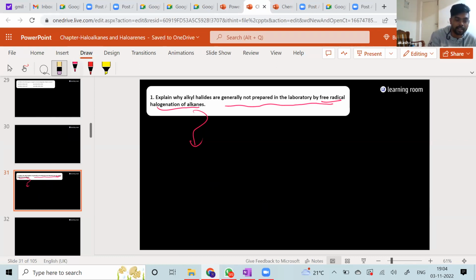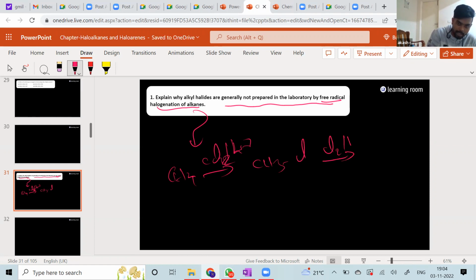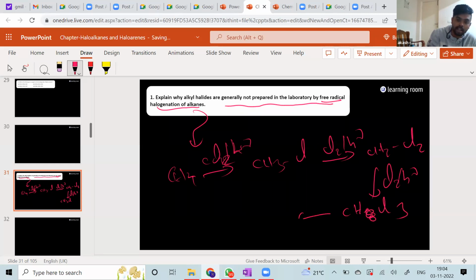So what they're trying to say is that this CH4, if it reacts with Cl2 in the presence of H nu, you will form CH3Cl, and with one more Cl2 in the presence of H nu, you will form CH2Cl2, and with one more Cl2 and H nu, you are going to form CHCl3, and with one more Cl2 in the presence of H nu, you are going to form CCl4. And the dangerous compound here is this CHCl3.